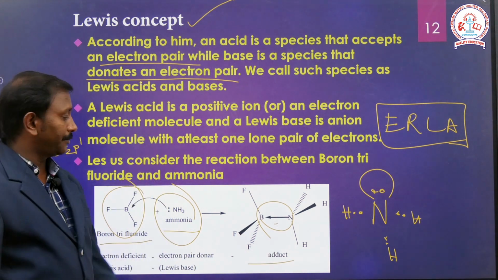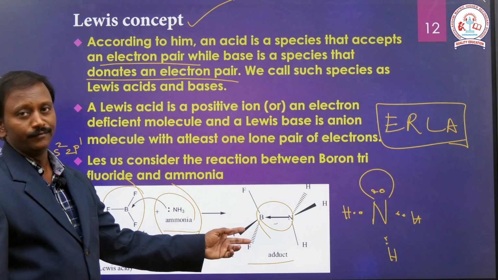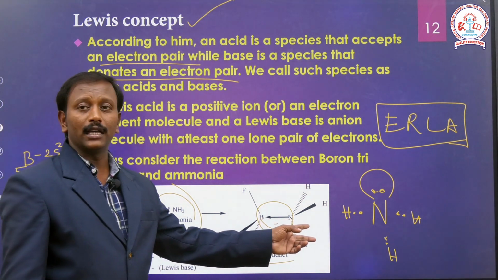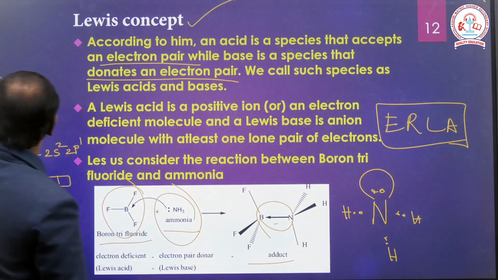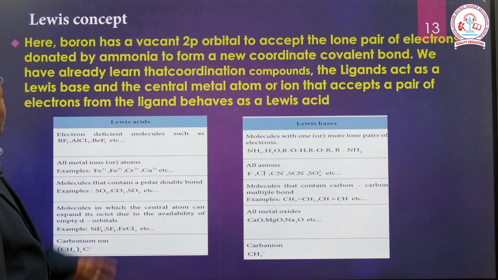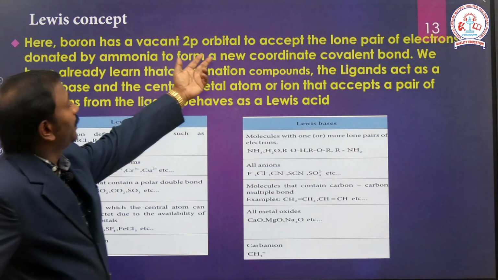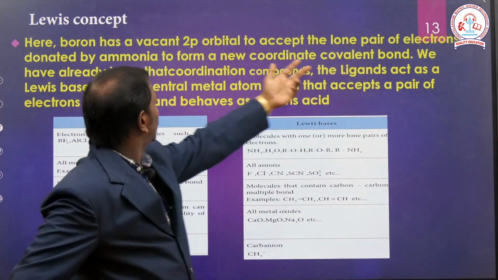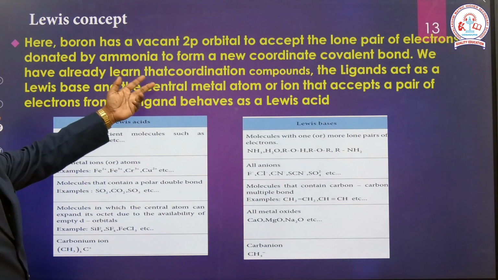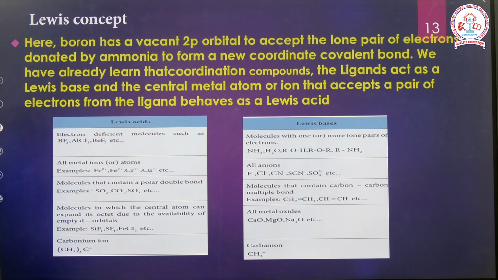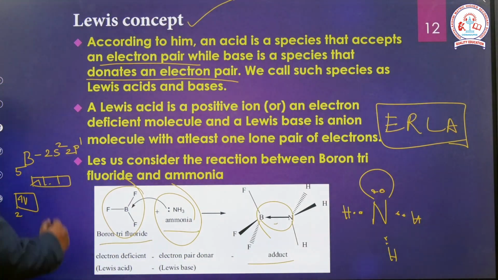In this concept, boron trifluoride behaves like a Lewis acid and ammonia behaves like a Lewis base. Boron has vacant 2p orbitals to accept the lone pair of electrons donated by ammonia to form new coordinate covalent bonds. Those vacant 2p orbitals are filled by the ammonia lone pair of electrons.